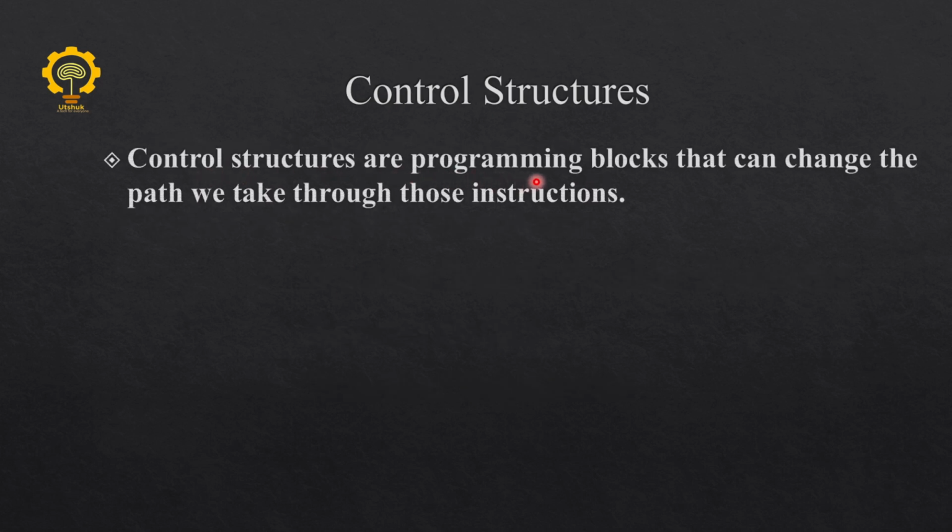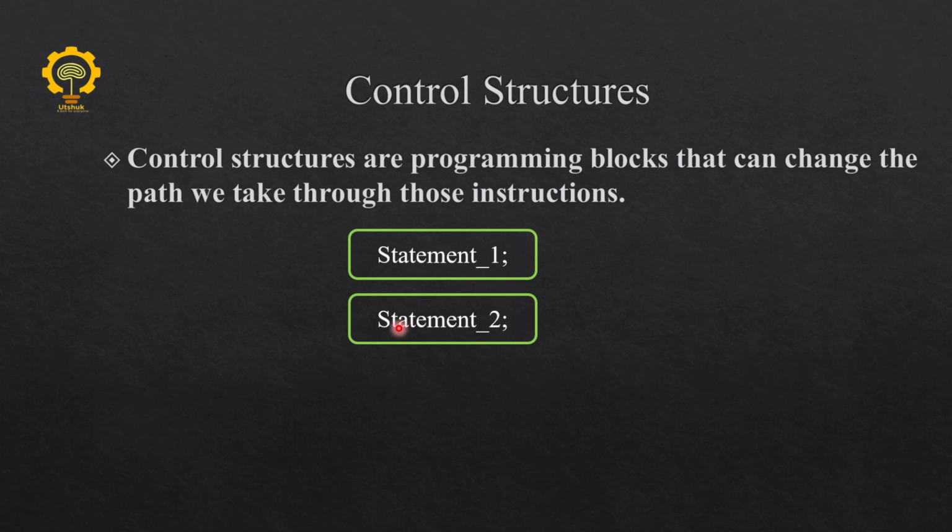Control structures are programming blocks that can change the path we take through those instructions. Suppose that we have statement 1 and it executes first, and similarly we have statement 2 and it executes second, and there are n number of statements and they execute in a sequential manner.